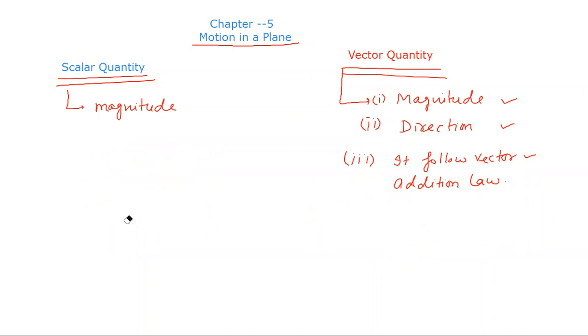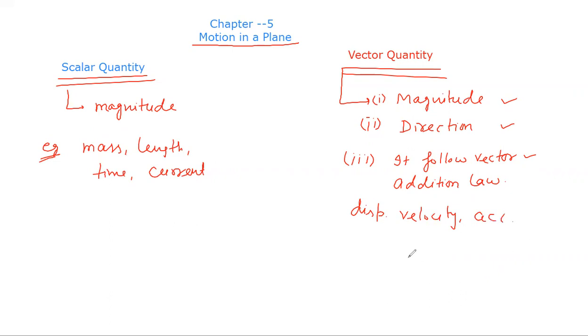For scalar quantities, all the fundamental quantities like mass, length, time, current. Current is also a scalar quantity. And for vector quantities: displacement, velocity, weight, momentum. These are vector quantities. So scalar quantity and vector quantity are clear to all of you.